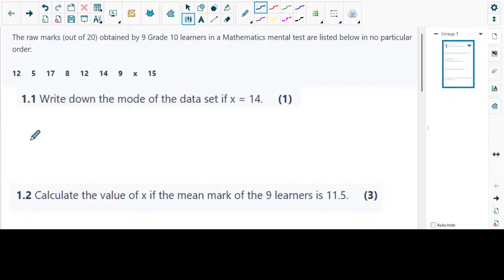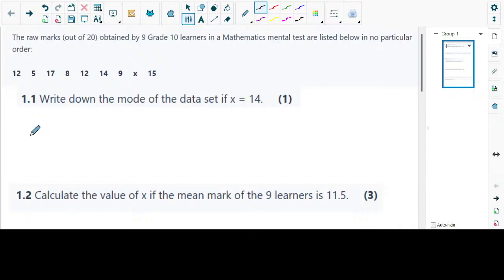Now, why do you put it in a table? If it's a large set of data, you can take that same data and put it in a table. Let's say I'm marking a maths paper and I have 200 learners. That's a lot. What I can then do is class these learners. Let's say I gave them a test out of 50, and I want learners who got between 0 and 10.